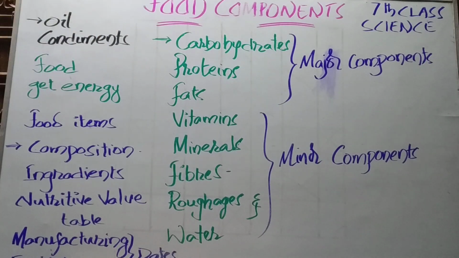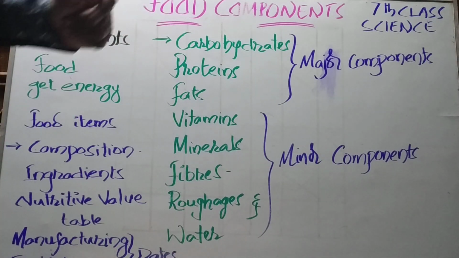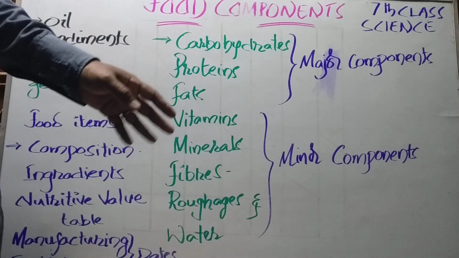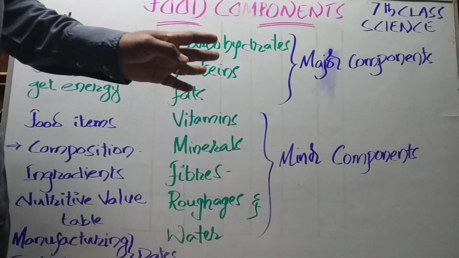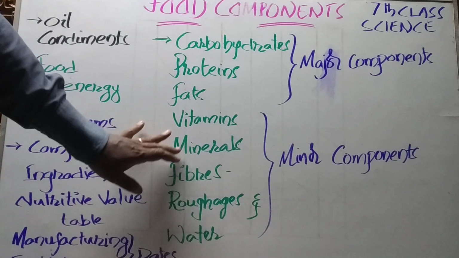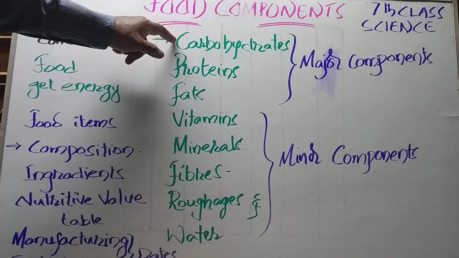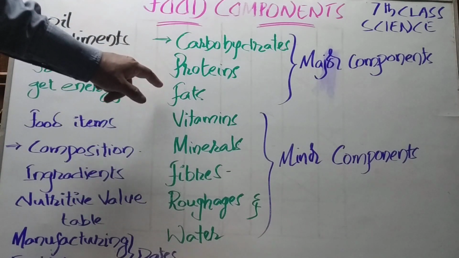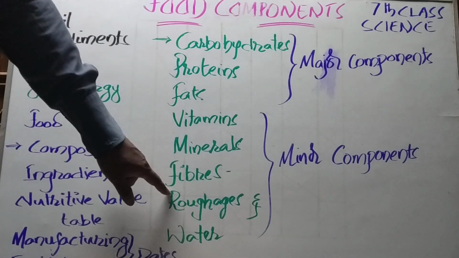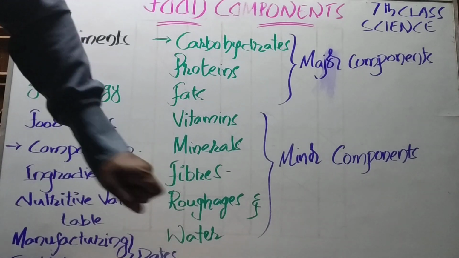Clear? Now, next come to the food components. Whatever the food material or the food item you are eating, in that we can find some basic substances, that is carbohydrates, proteins, fats, vitamins, minerals, fibers, which can be otherwise called as roughage, and water.